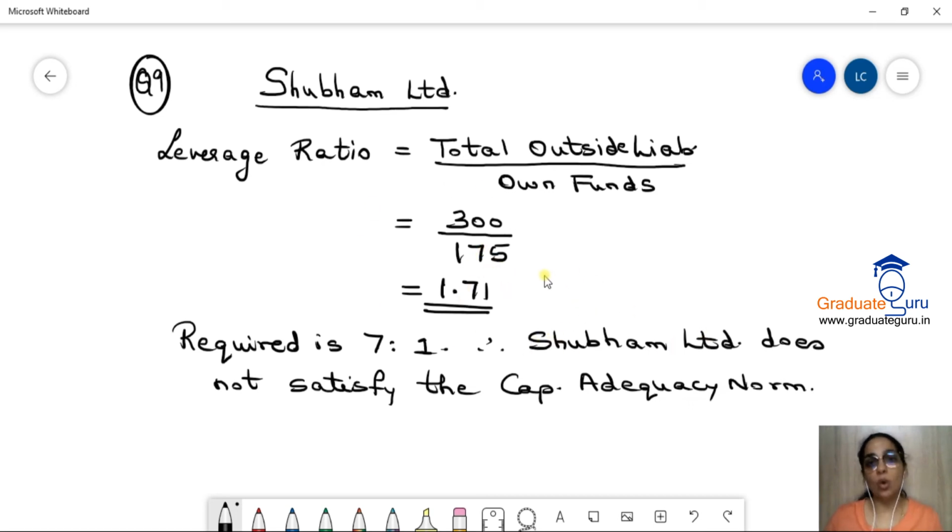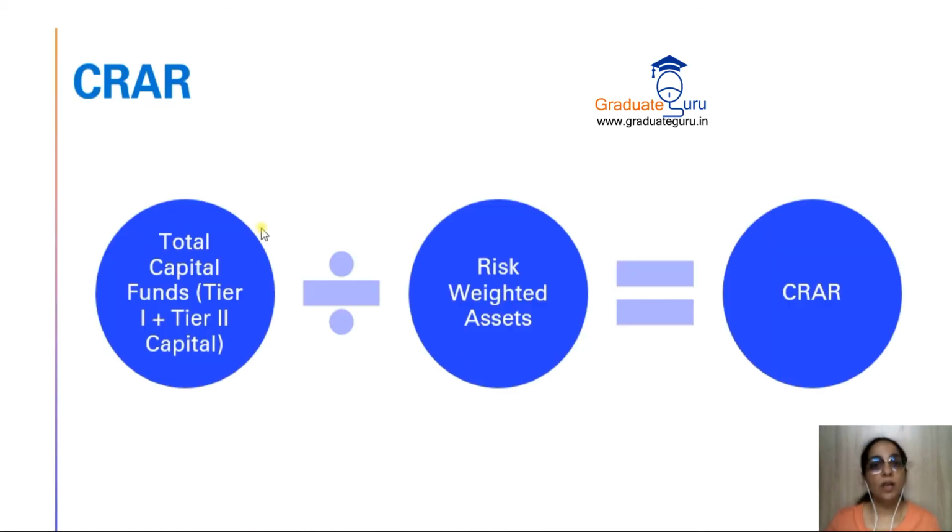Okay, so now let's go ahead and see what CRAR is, that is capital risk weighted asset ratio. Okay, so here we have the formula for CRAR. ये थोड़ा सा complicated है, उसमें काफी चीजें याद रखनी है, but most of the times your sum will give you most of the information. They will not expect you to calculate everything. Okay, so let's first see what the formula says.